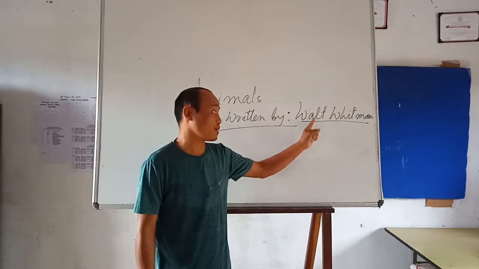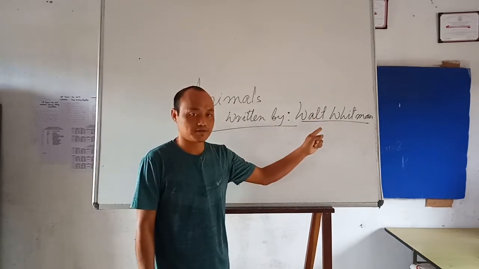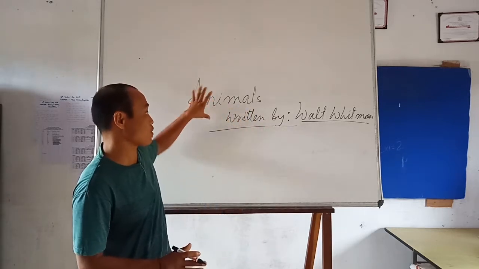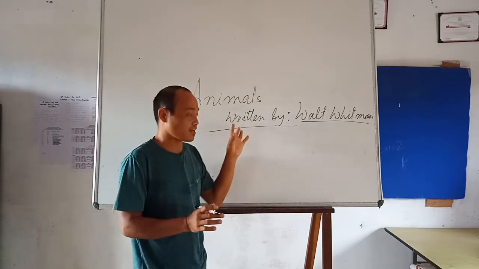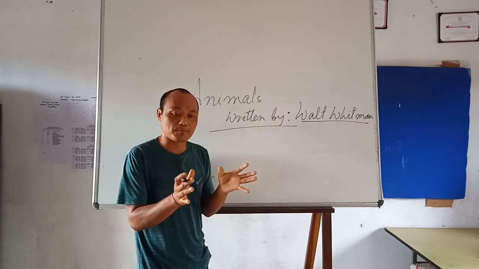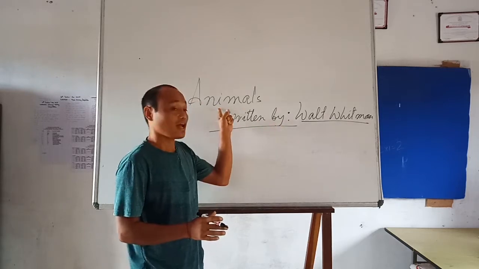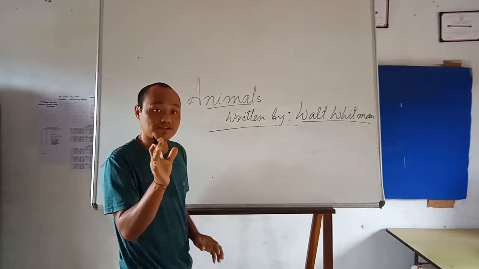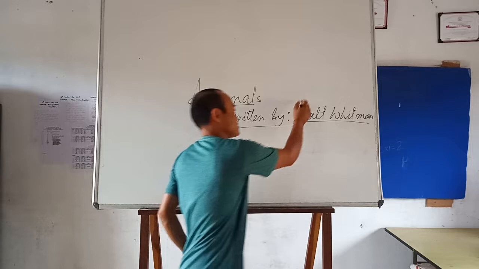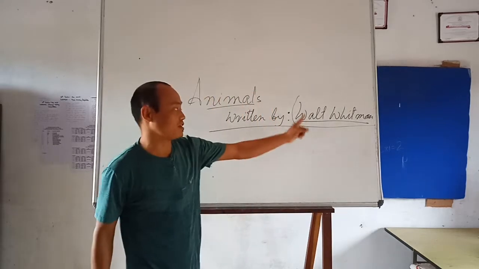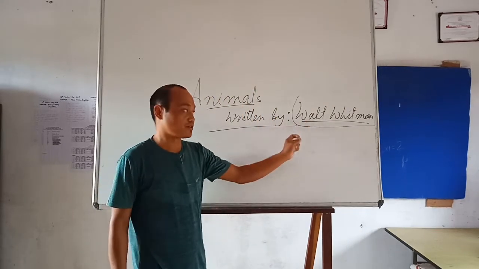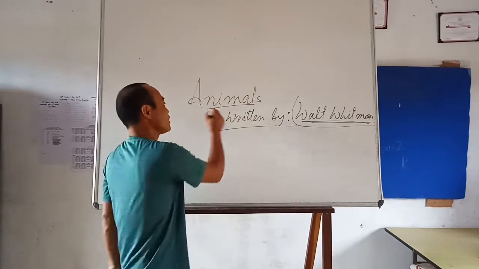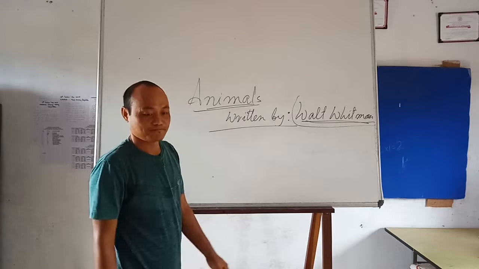The author is Walt Whitman. Whenever you read any poetry section, first always be clear about the writer's name. Who wrote this? This is a very important point. You have to know it. So Walt Whitman.